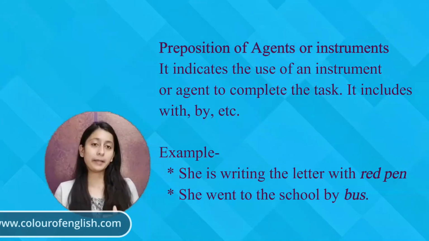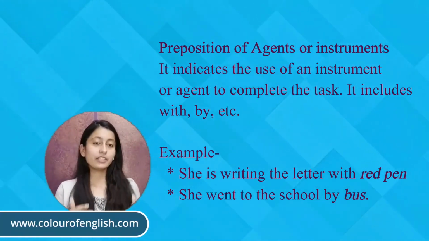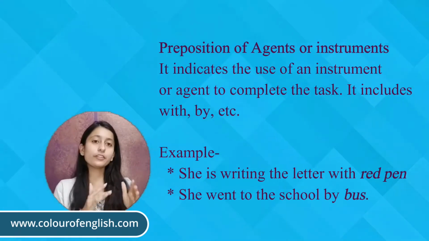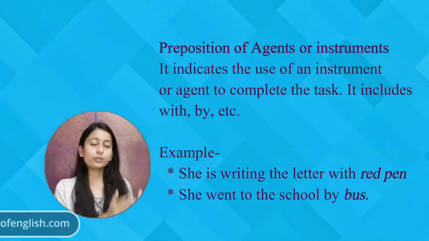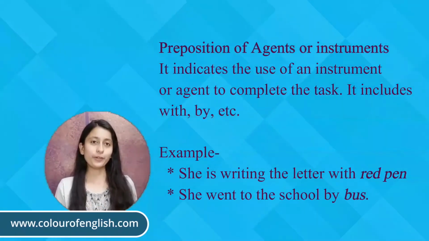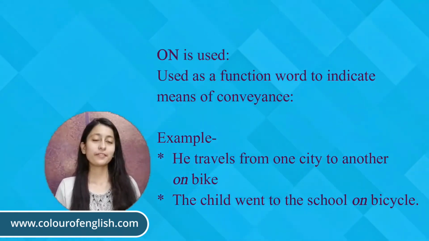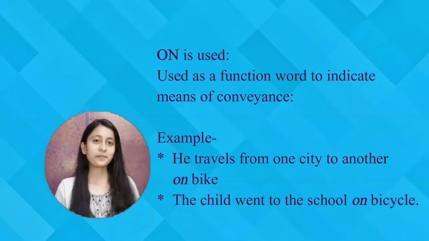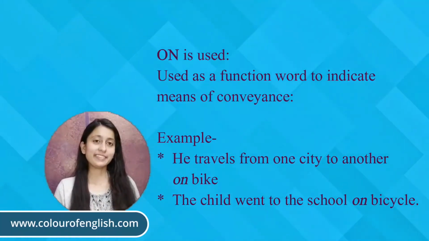She went to the school by bus. Here bus is acting as an agent. So with the help of bus she went to the school. So preposition of agent or instrument is used to indicate what is used to complete the given task. So let's start with the uses of on. On is used to indicate the means of conveyance. For example, he travels from one city to another on bike. The child went to the school on bicycle.